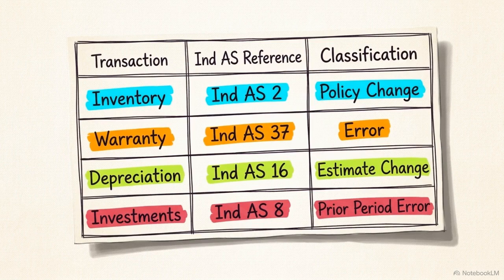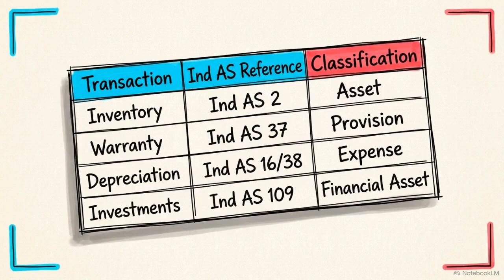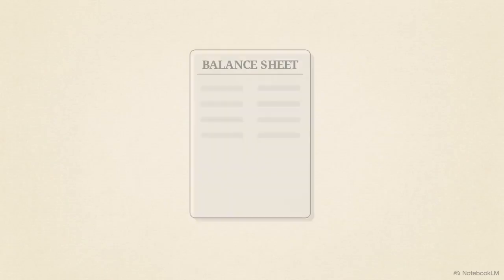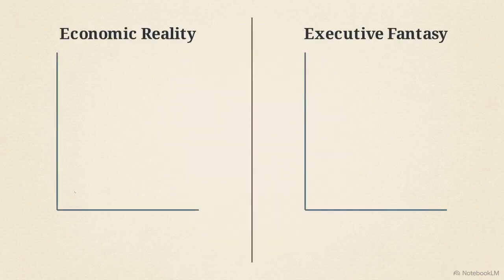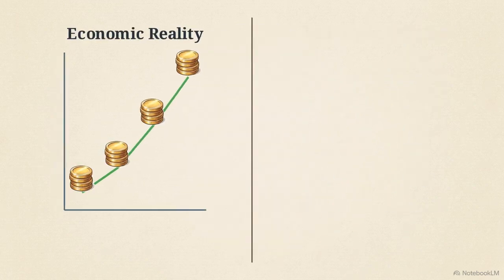Here is your summary table mapping the 4 transactions, their specific standards, and their final Ind AS 8 classifications. Take a screenshot of this matrix for your notes. Ind AS 8 is the primary defense mechanism for the balance sheet. It ensures that financial statements report economic reality rather than executive fantasy.